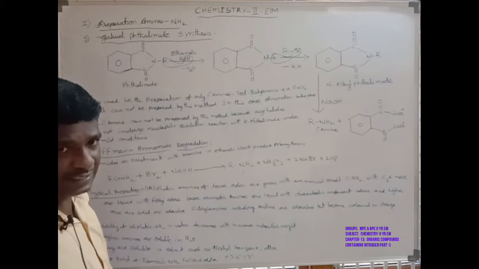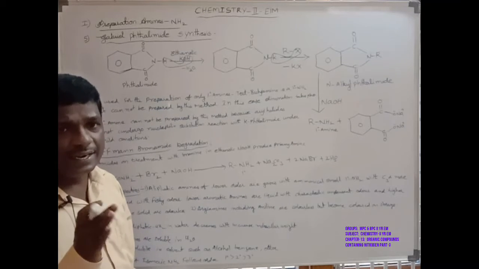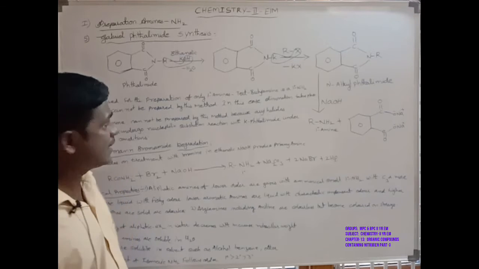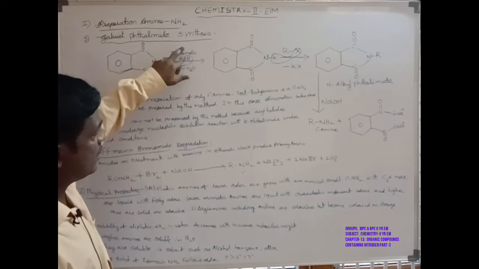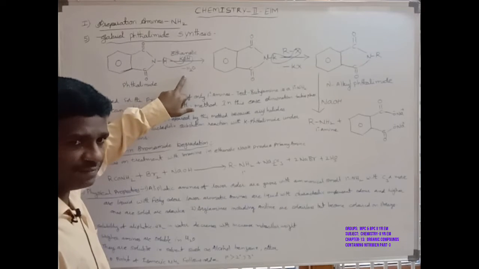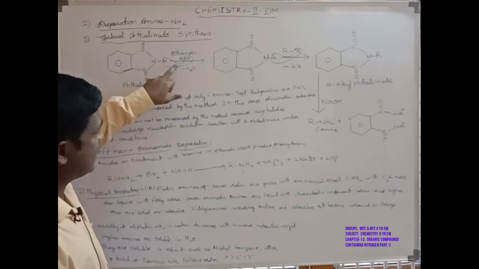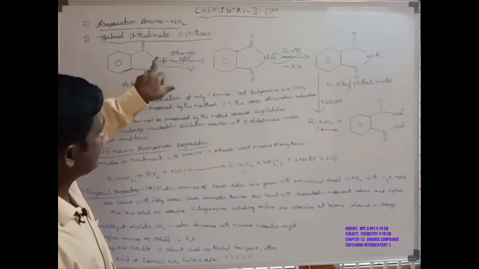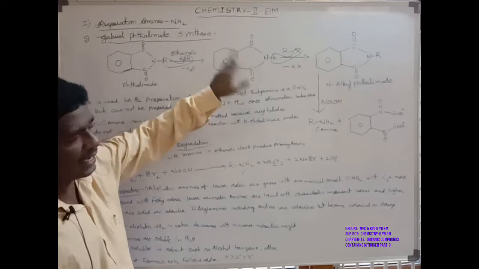In Gabriel phthalimide synthesis, primary amines are prepared from phthalimide. When the phthalimide is treated with ethanolic potassium hydroxide solution, a water molecule is removed, and the N bonds with the potassium to form potassium phthalimide.